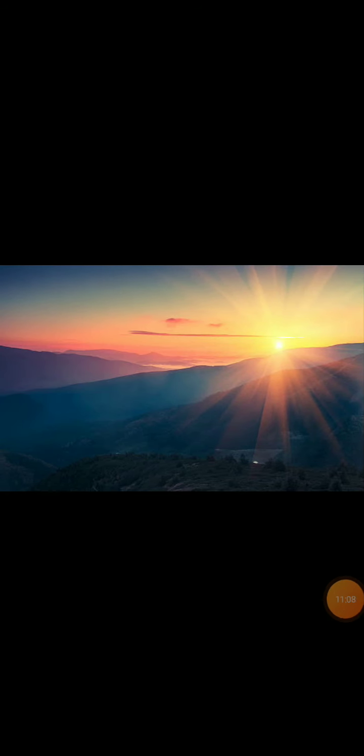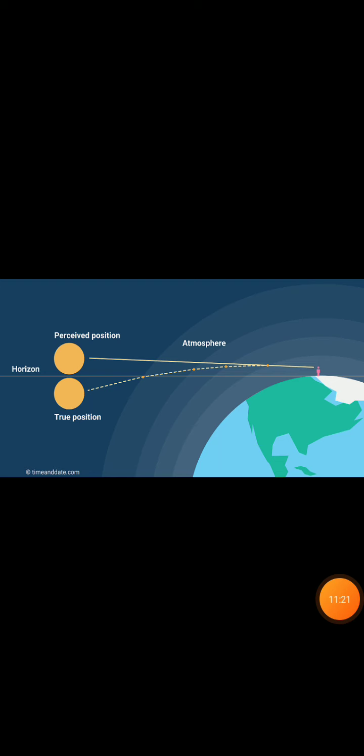And the time difference between actual sunset and the apparent sunset is about 2 minutes. How can we say it? Because we know that, as shown in the figure, the actual position of the sun is different and the apparent position of the sun is different with respect to the horizon.